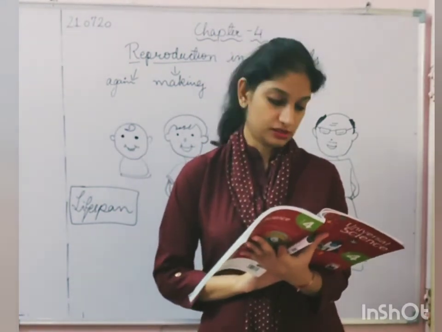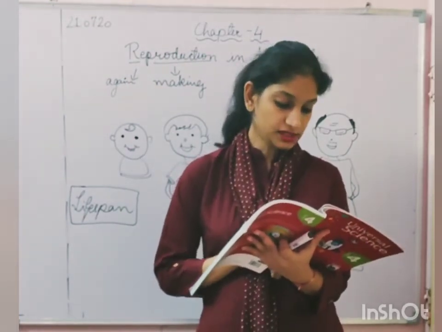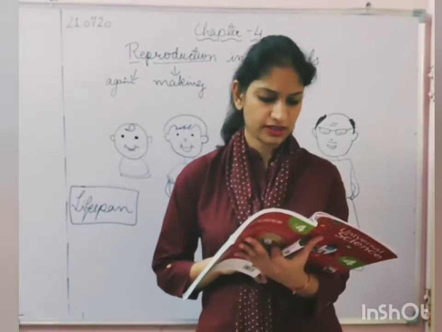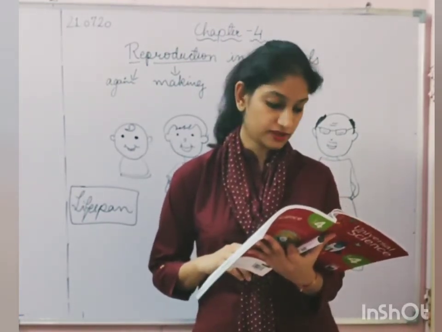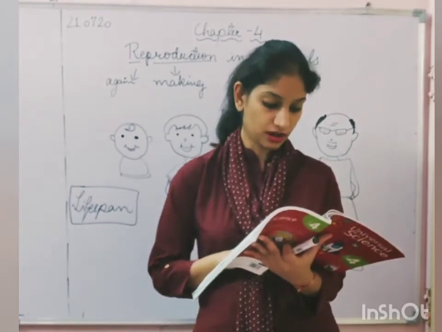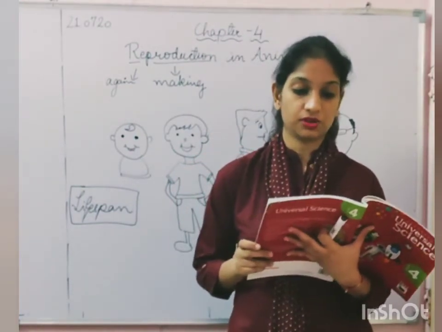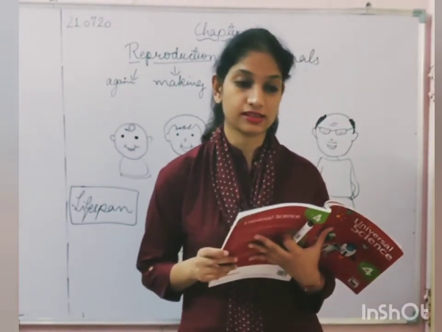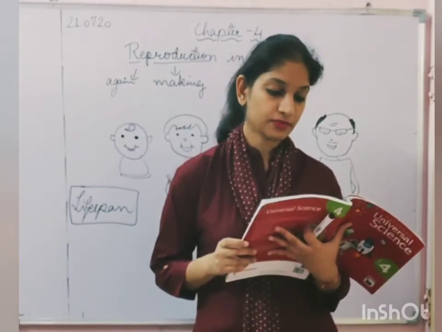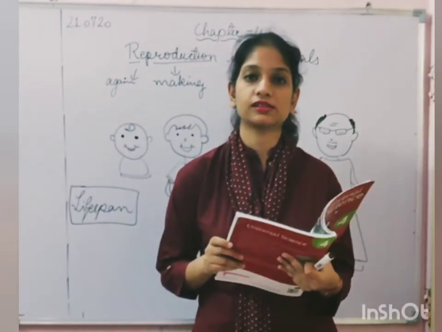Reproduction in animals. Animals reproduce in two ways. Animals such as cows, dogs, cat, mouse, elephants, lions and whales give birth to their young ones or babies. Animals such as birds, fish, frog, tortoise, crocodiles and snakes lay eggs. Their young ones hatch out of the eggs.